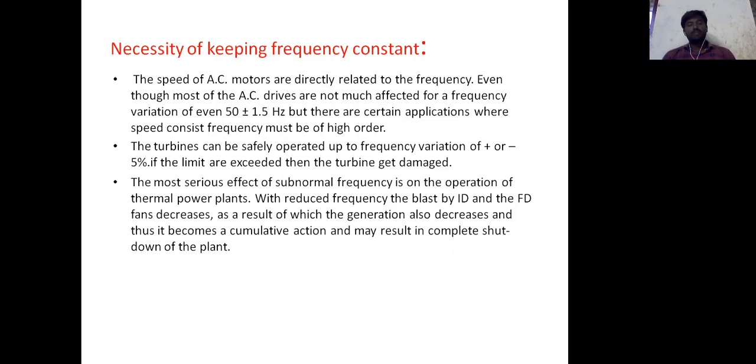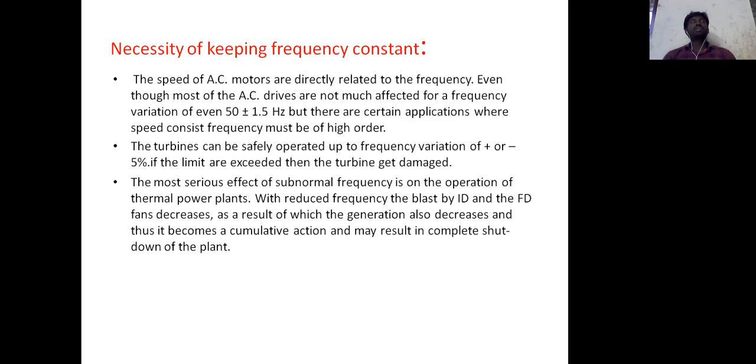So the most serious effect of subnormal frequency in the operation of thermal plants is this: if the frequency is reduced, the induced draft fans and forced draft fans slow down, so the speed decreases, and as a result the power generation also decreases.